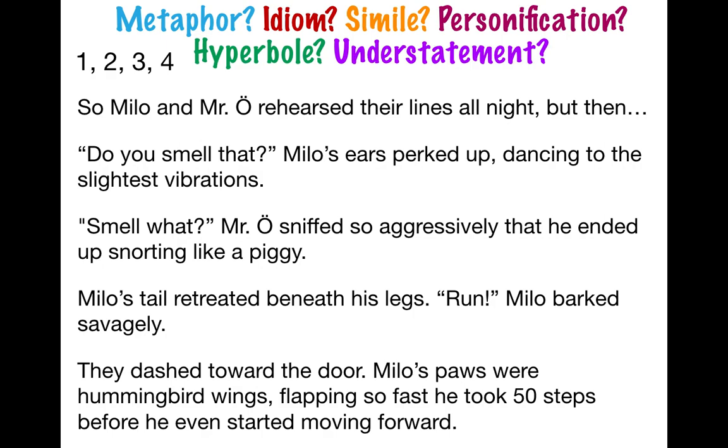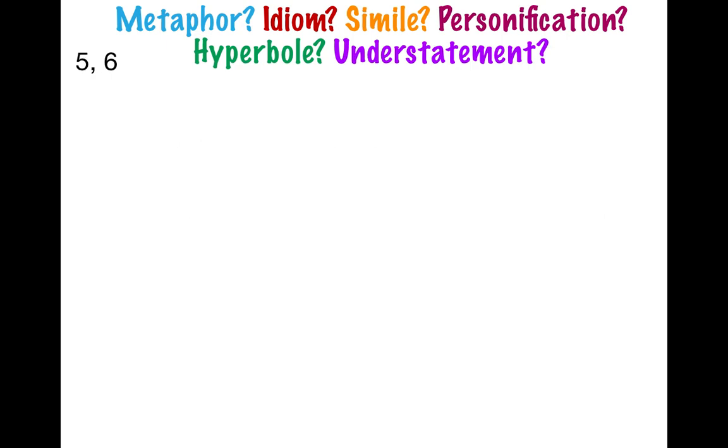Milo's paws were hummingbird wings? Are they actually wings? Is Milo like flying? No. Comparing his paws to hummingbird wings. Does it use like or as? No. So that is a metaphor. Is it true that Milo took 50 steps before he even started moving? No. That's an over-exaggeration, which we call hyperbole. Okay. We have 2 more examples. Let's keep reading.